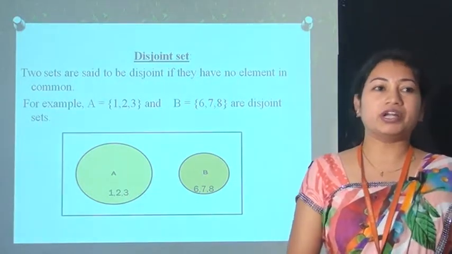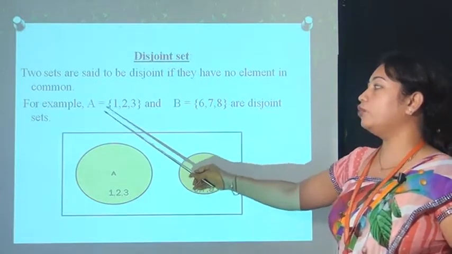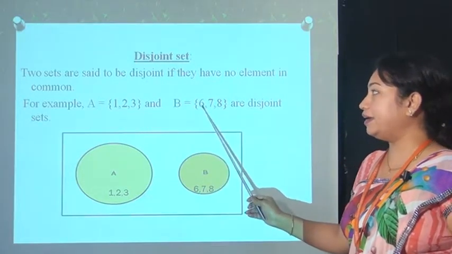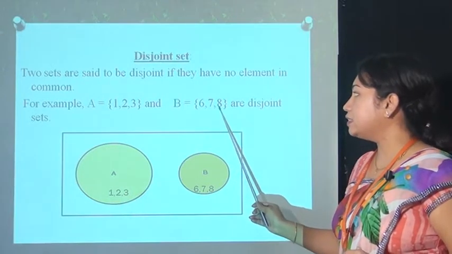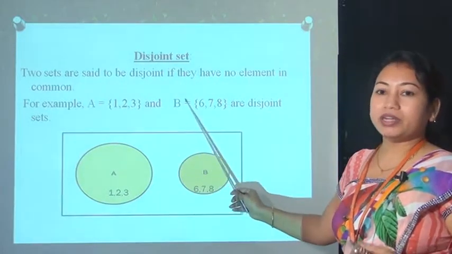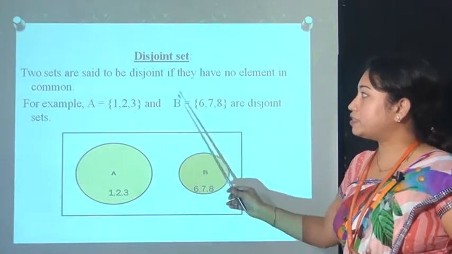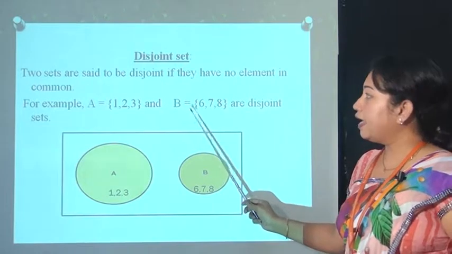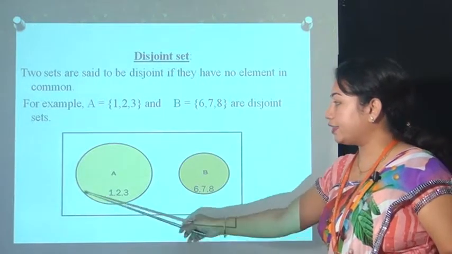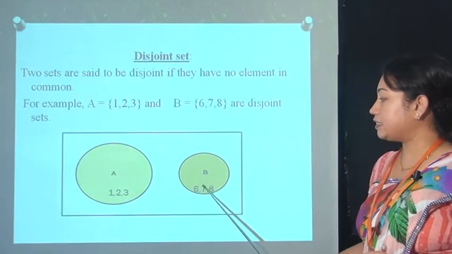Next point is disjoint set. That means sets which have no element in common are called disjoint sets. For example, set A contains 3 elements 1, 2, 3 and set B contains 3 elements 6, 7 and 8. You can see both these sets are different. That means not even a single element is common in these two sets. That's why these two sets are said to be disjoint sets, and this is the Venn diagram or pictorial format of these sets.